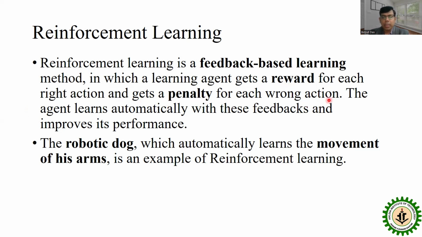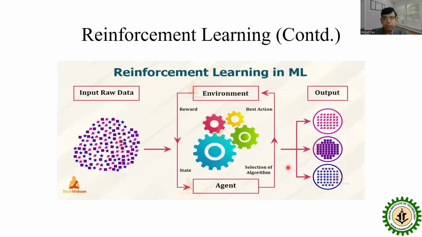By using this, the model learns gradually through the agent and improves its performance. The agent learns automatically from this feedback. A robotic dog moving its legs, learning automatically from the environment, is an example of reinforcement learning.